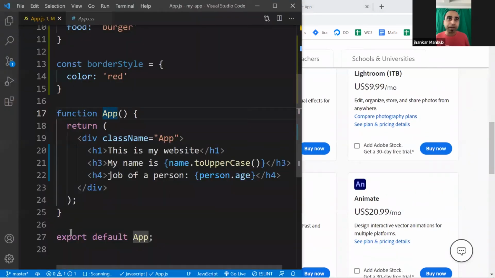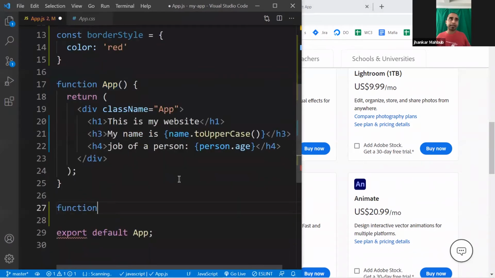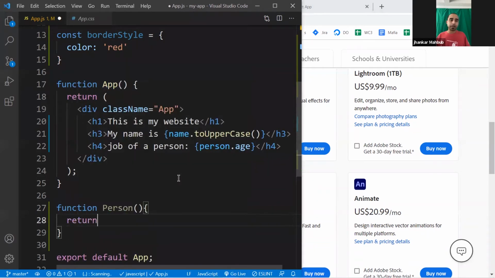So we will just mimic it in this way. Here we will create a function like they did, and our function would be Person. For some reason, we are giving it an uppercase name. I will explain that a little bit later. And then with the second bracket, inside the return, what they have, I put this bracket.